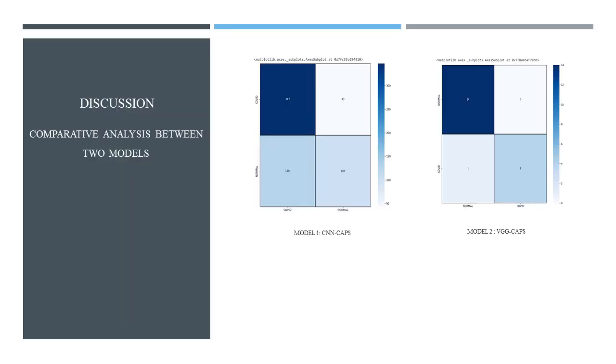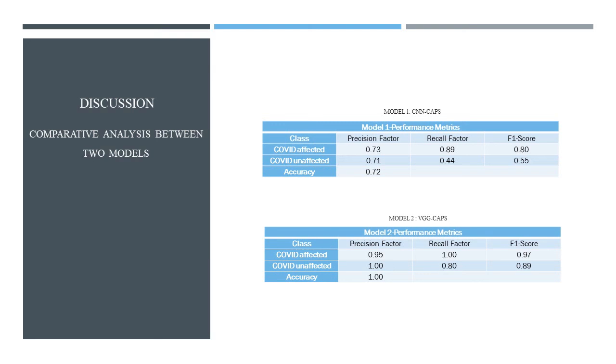This slide gives us an overview and a comparison between the two models. This is the confusion matrix achieved from model 1. This is the confusion matrix achieved from model 2. This slide gives us information about model 1 and model 2. This is the performance matrix of model 1. This is the performance matrix of model 2.